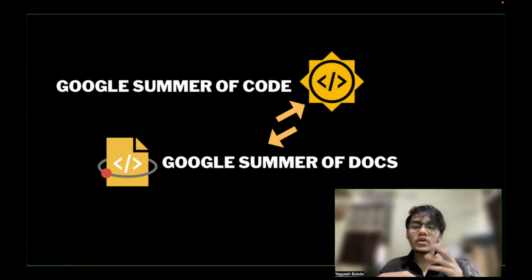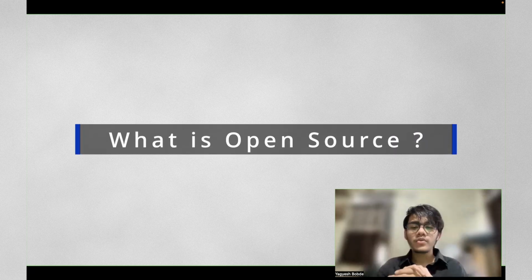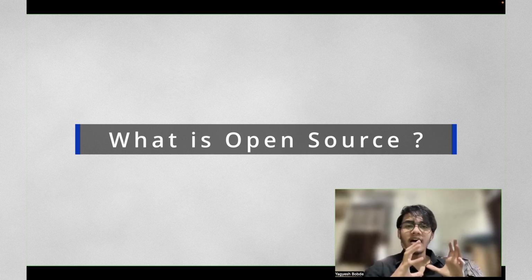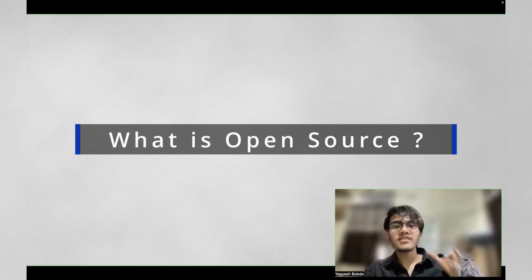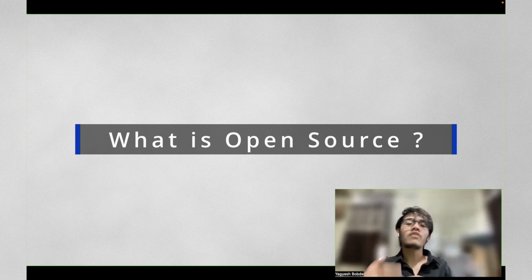All right. Before we go any further, for all of you who don't know what open source is, basically open source software, open source projects, and open source organizations have their whole project, their whole code base, in the public domain, and anyone in the world can access it. They can share it, download it, and even add features. This whole open source community works on different projects and keeps adding new features so that the software gets more and more developed. That is basically what open source is.